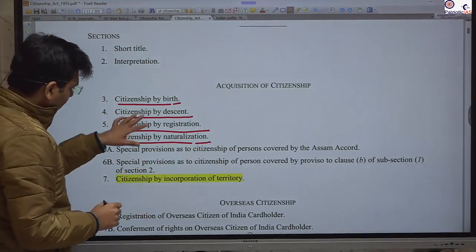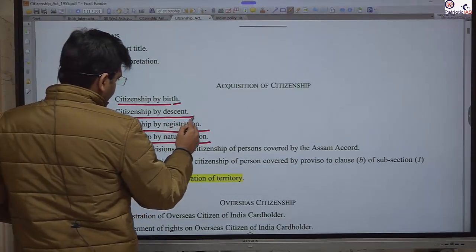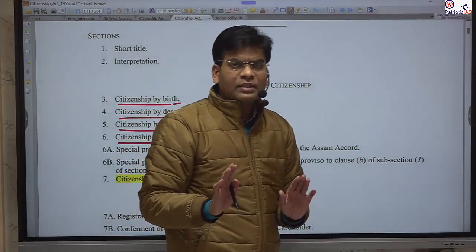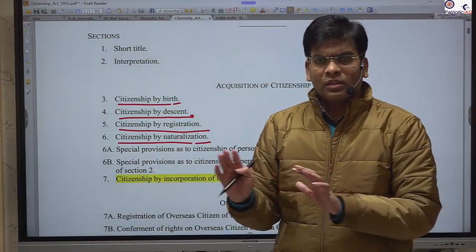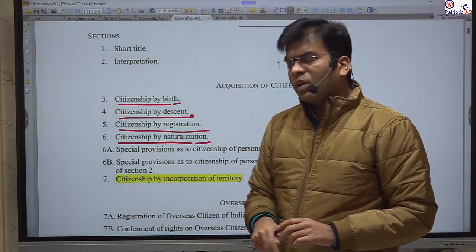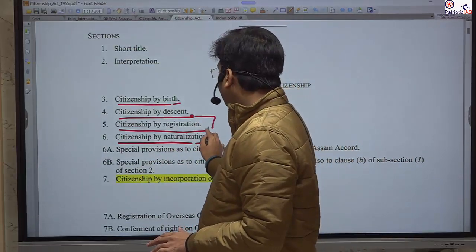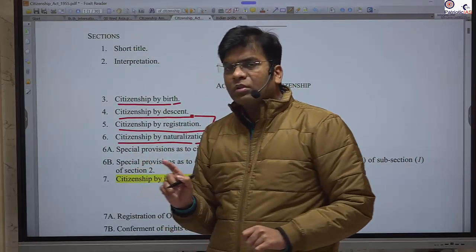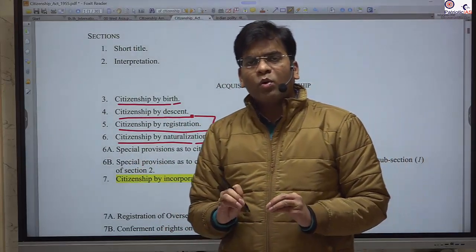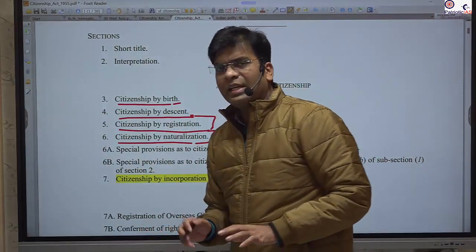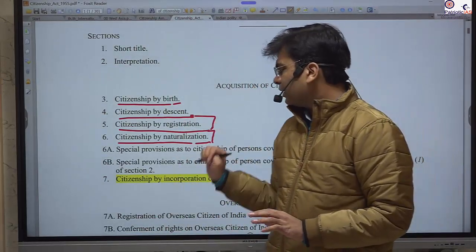So what is the difference between registration and naturalization? Both are similar. You have to stay in India as a resident for a particular number of years, and you have to register in both cases. But registration is more specific to persons who have origin in India, that is, the past origin in India is needed as per the condition, and naturalization is for any person, any foreigner can apply for naturalization.